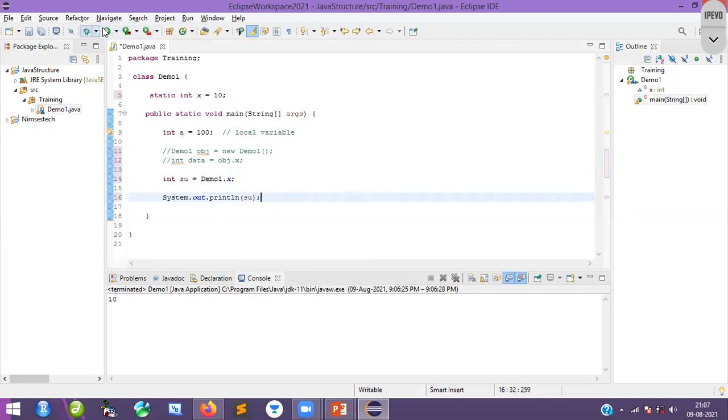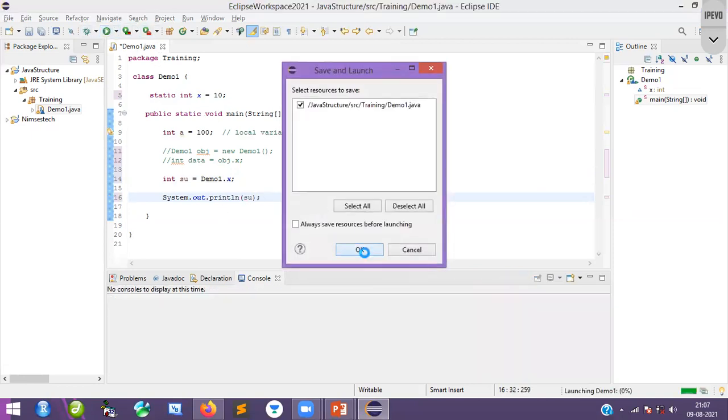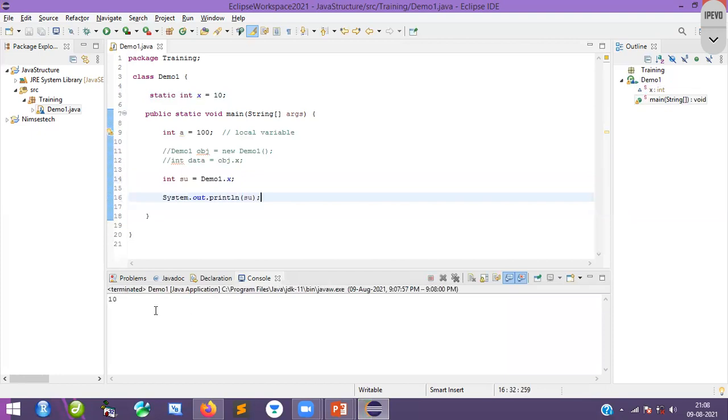Now you can run and execute this. You can see we can access it using the class. That is the difference between static and instance. Instance requires an object, but static doesn't require any object. Using the class, we can access that particular variable x. So this is the difference between local variable, instance variable, and static variable.